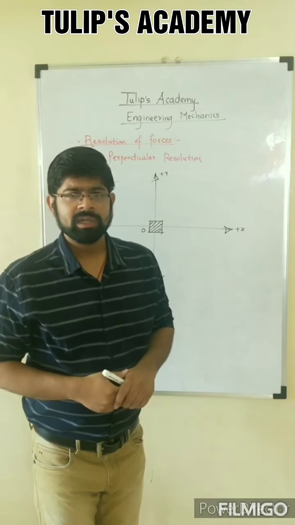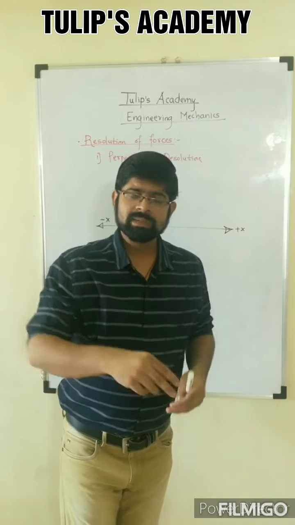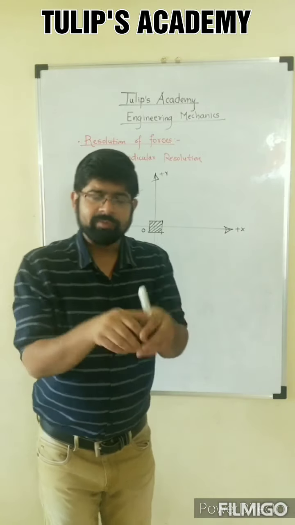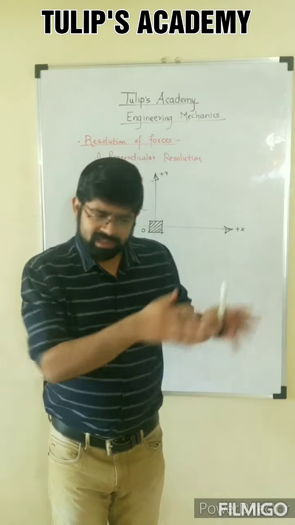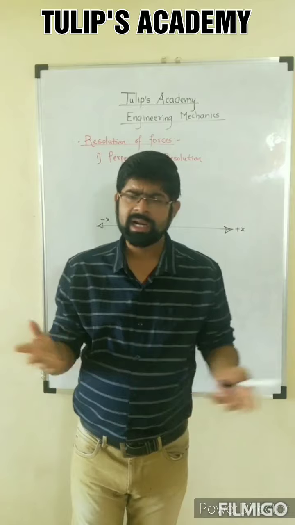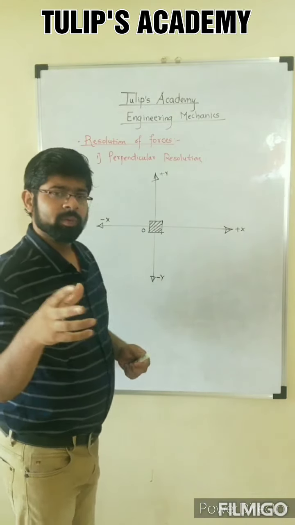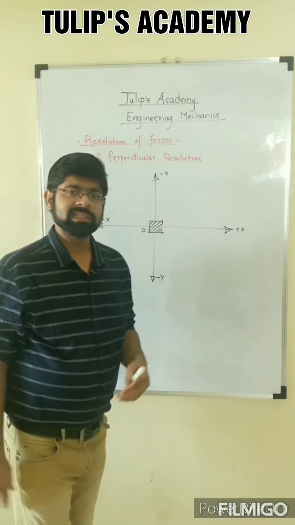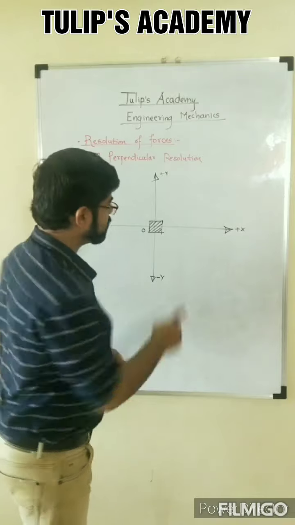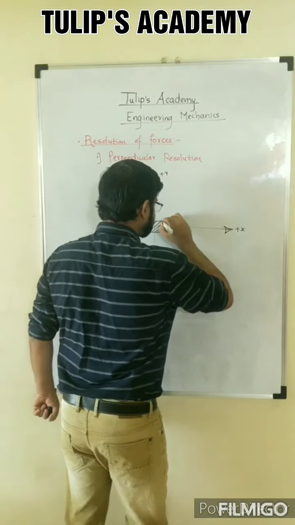You cannot change it. These global and local coordinate systems are useful when you deal with the stiffness matrix. When you have to prepare the stiffness matrix of the truss members, this concept of global coordinate system and local coordinate system is important. But right now, we can only focus on the local coordinate system, where you can change the orientation of the x and y axes as per your convenience. The only condition is that the angle must be 90 degrees between these two axes. So this is the object, and suppose